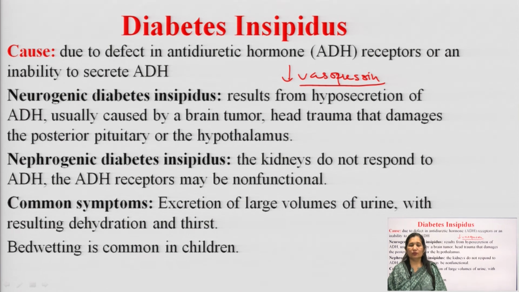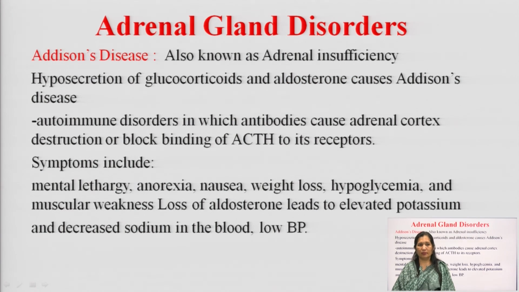So, what is the effect on urine secretion? As the name shows, antidiuretic hormone decreases the secretion of urine, but if there is deficiency of ADH, the reverse will occur. In the absence of ADH, there will be excretion of a large volume of urine, resulting in dehydration and thirst. So, bedwetting is quite common in children suffering from diabetes insipidus.